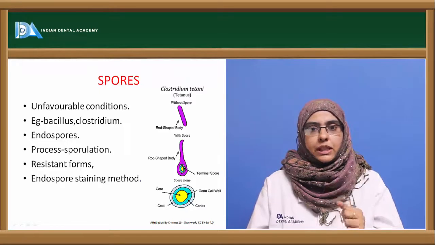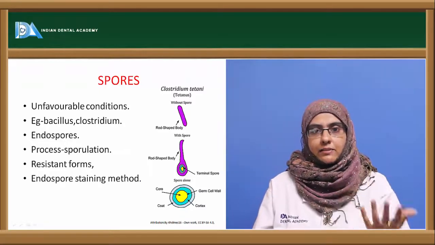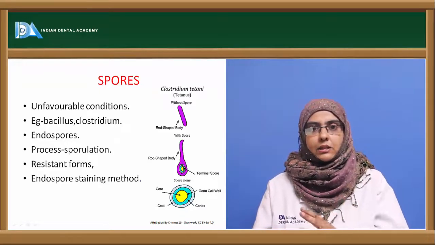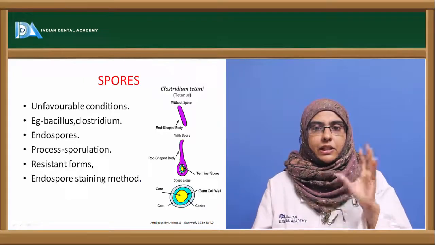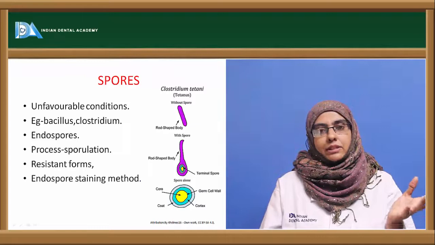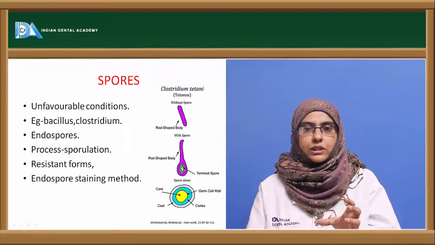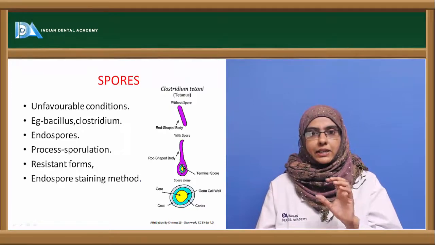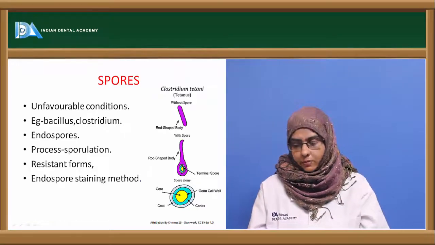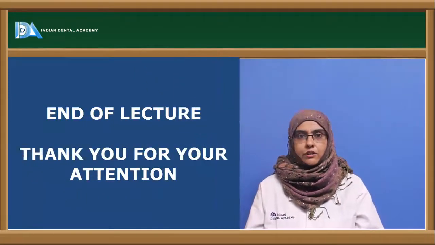Once the spore takes up the stain, it will not leave the stain, and you can see it under the microscope as green colored against a pink background. That is, the vegetative cells are counter stained with safranin and the spores are stained with malachite green. So you can see these endospores very beautifully as green in a vegetative form. So this is all about the morphology of bacteria.